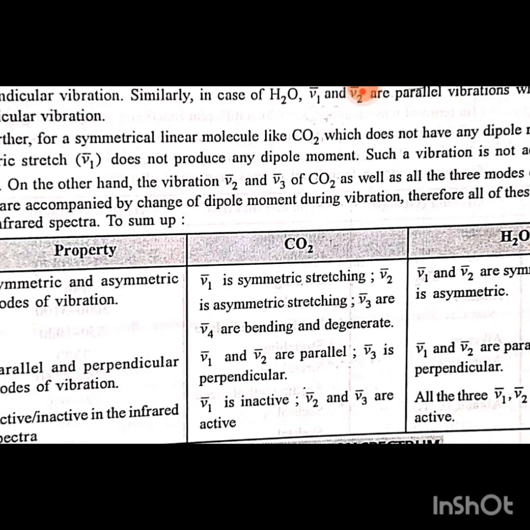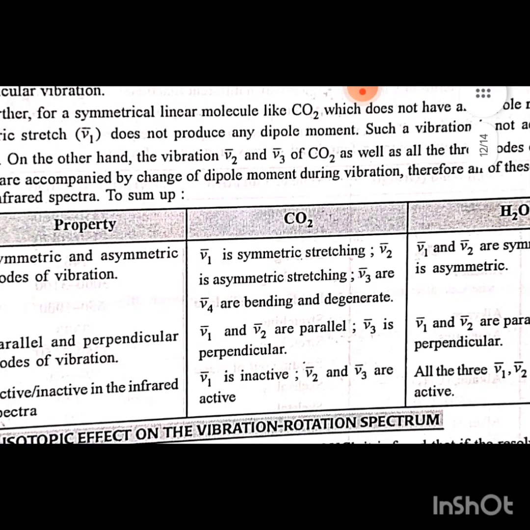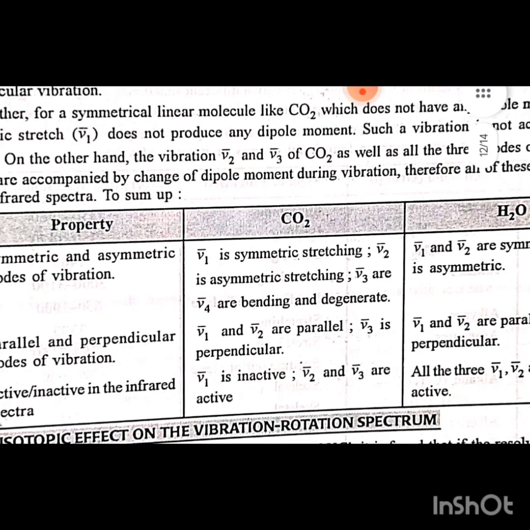To sum up: one, symmetrical and asymmetrical modes of vibration. CO2: v1 is symmetrical stretching, v2 is asymmetrical stretching, v3 and v4 are bending and degenerate. H2O: v1 and v2 are symmetrical, v3 is asymmetrical. Two, parallel and perpendicular modes of vibration. CO2: v1 and v2 are parallel, v3 and v4 are perpendicular. H2O: v1 and v2 are parallel, v3 is perpendicular. Three, active and inactive in the infrared spectra. CO2: v1 is inactive, v2 and v3 are active. H2O: all three v1, v2 and v3 are active. Thank you.